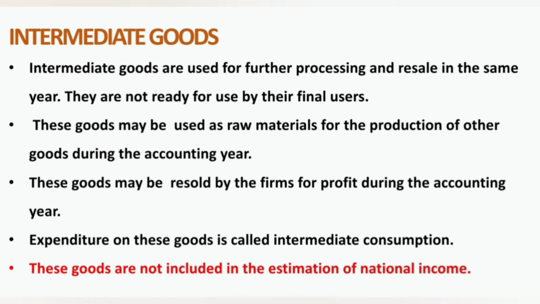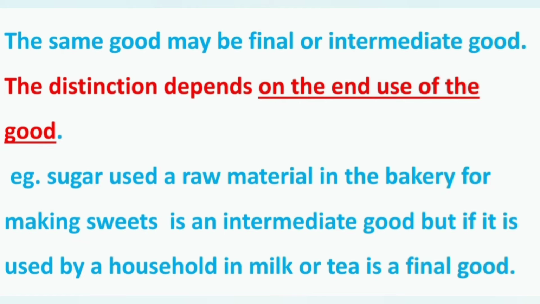These goods are not included in the estimation of national income. The same good may be a final or intermediate good. It depends on the end use of the good. As I have mentioned earlier, sugar used as a raw material in the bakery for making sweets is an intermediate good. But if it is used by a household to make milk or tea, it is a final good. So it depends on the end use of the good.